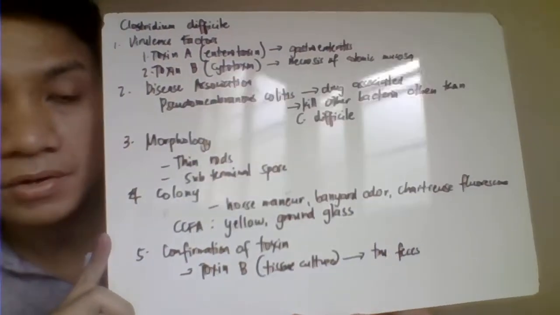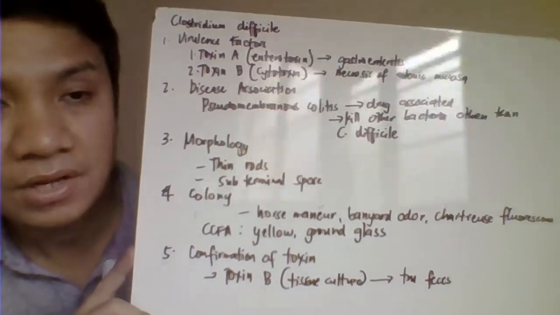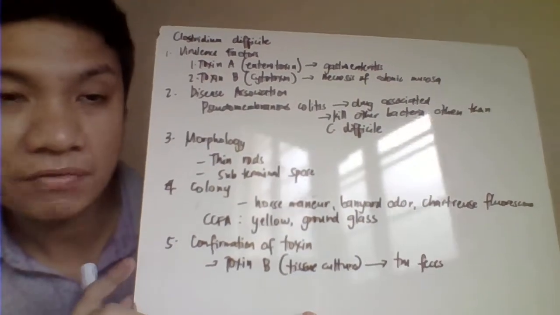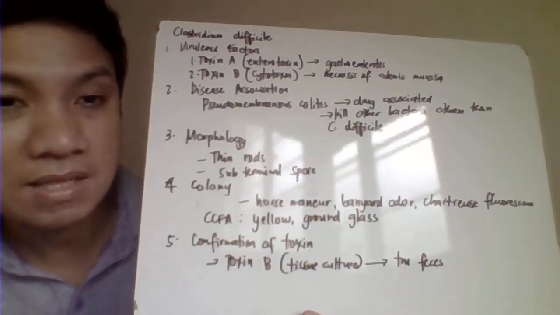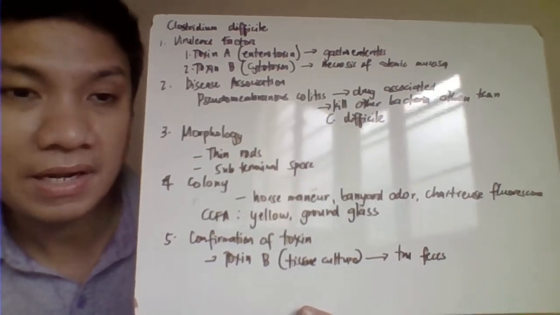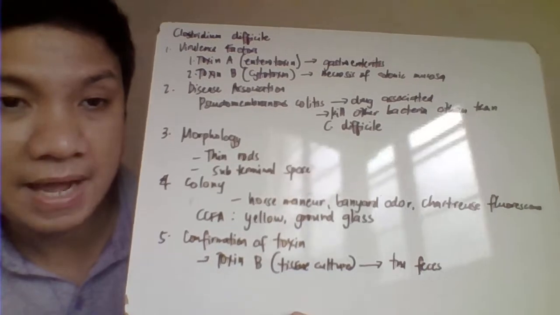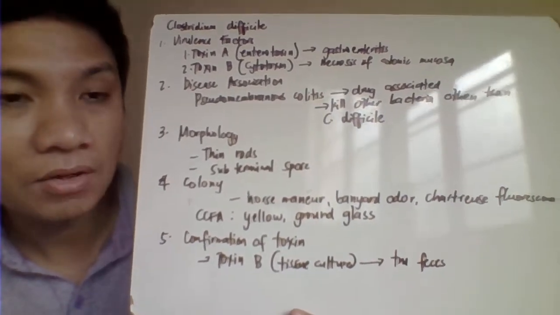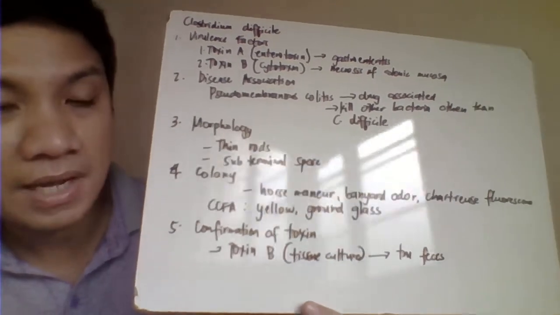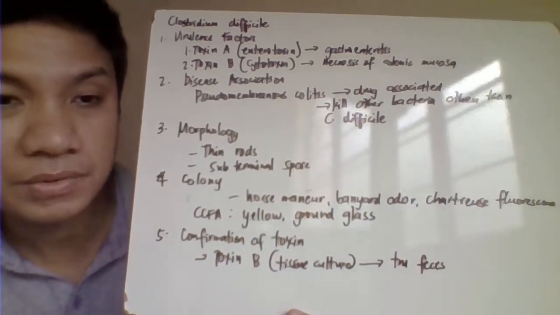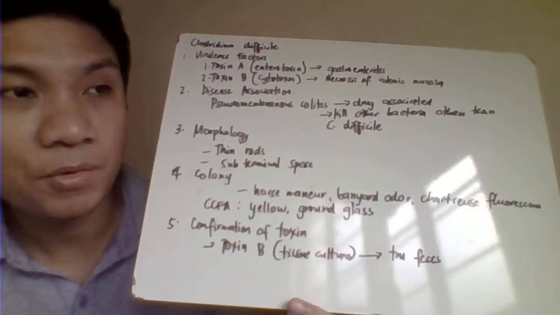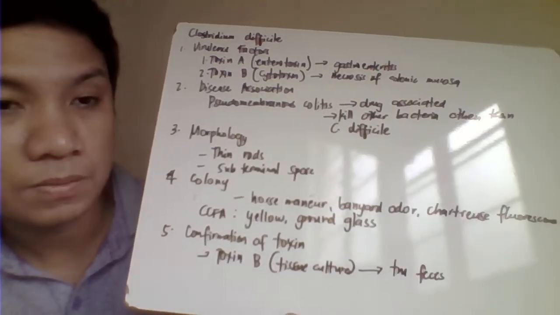On the next one, Clostridium difficile. So there are two toxins produced by this Clostridium species. First, we have your enterotoxin, which is toxin A. Again, your enterotoxin causes gastroenteritis or diarrhea. The second one, toxin B, is a cytotoxin. It causes necrosis in our mucosal tissue or colonic tissues.